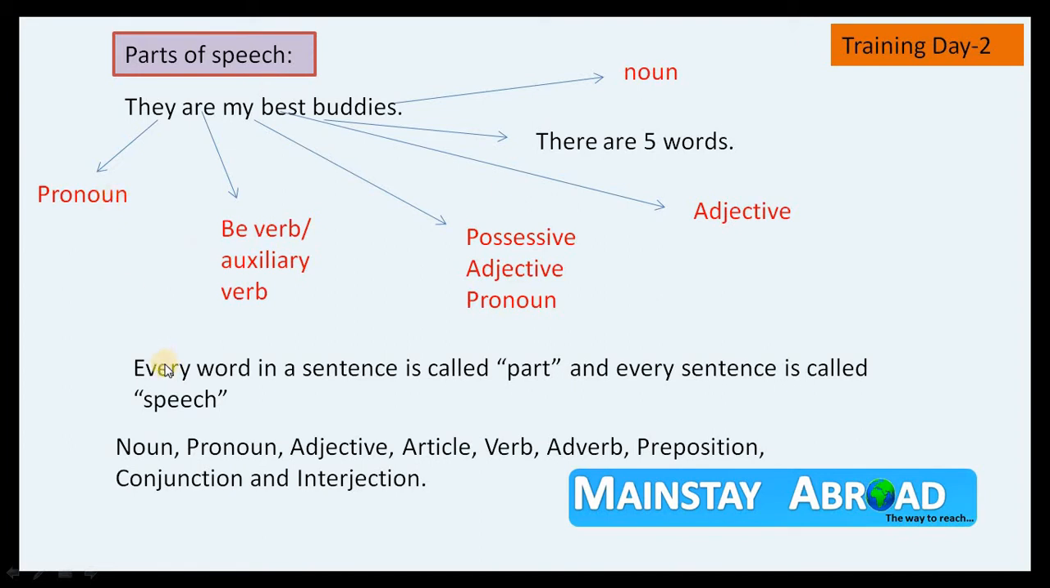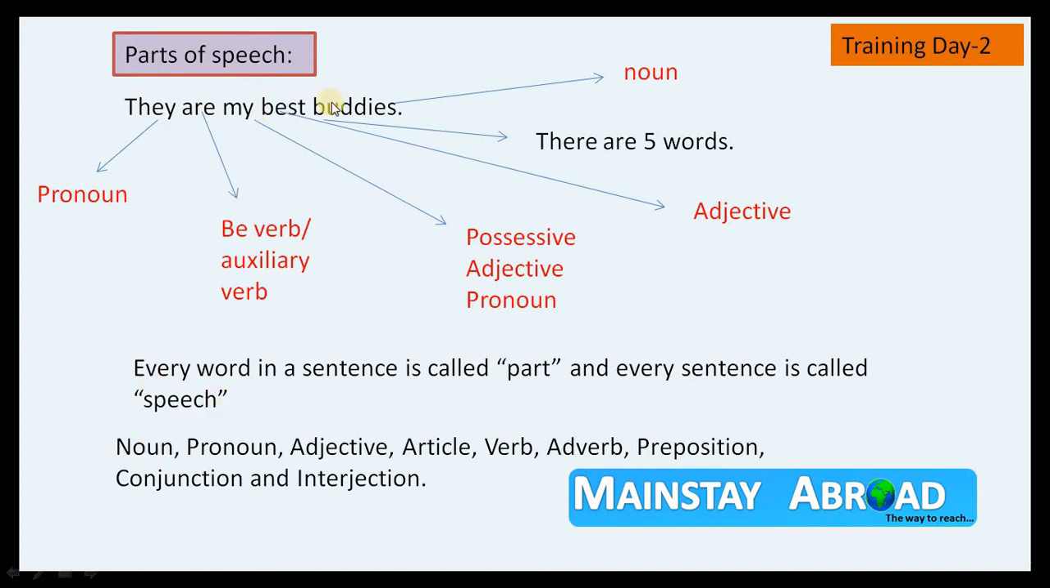Yes. So now you can understand every word in a sentence is called a part. They also is a part. Are is a part. My is a part. Best is a part. Buddies also is a part. So every sentence is called speech. So parts of speech means the words in a sentence.